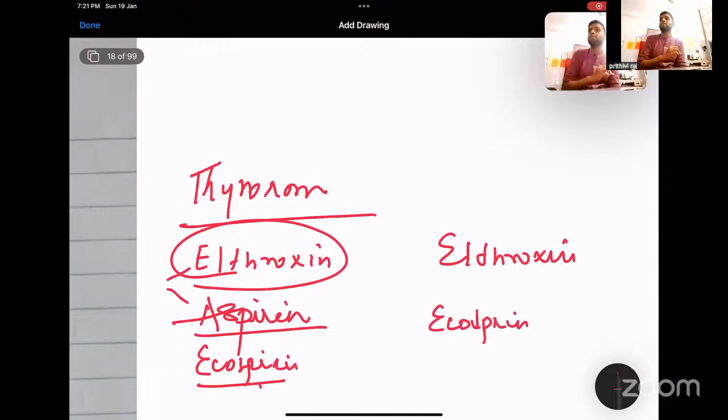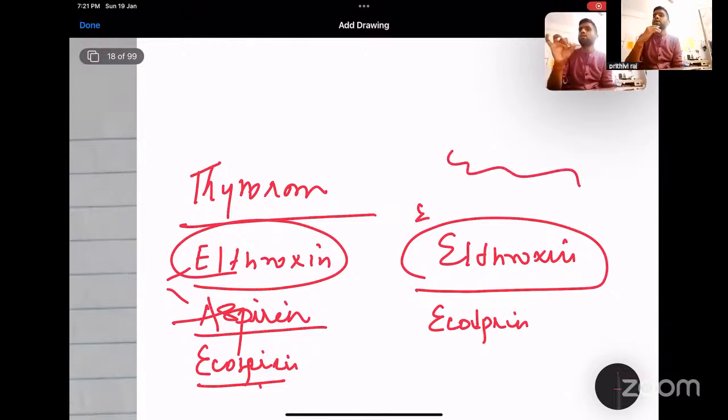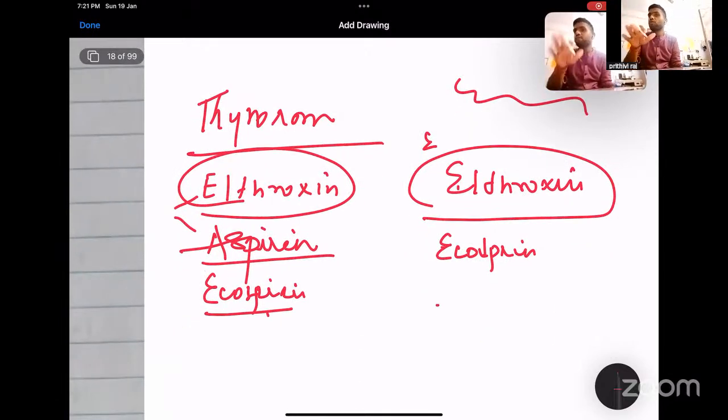The pharmacist was confused because the doctor's handwriting was not legible. The doctor wrote Eltoxin only, but the pharmacist mistakenly gave Ecosprin because both start with E. So he inadvertently gave Ecosprin to the mother, and she took this tablet for the next 4 to 6 weeks.